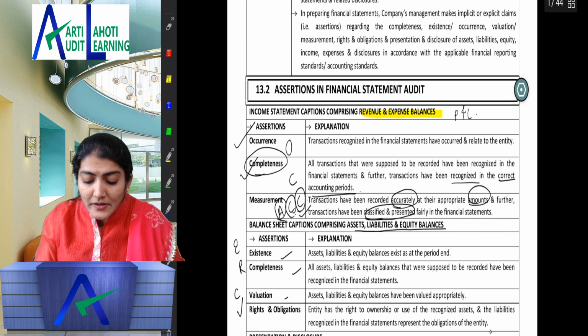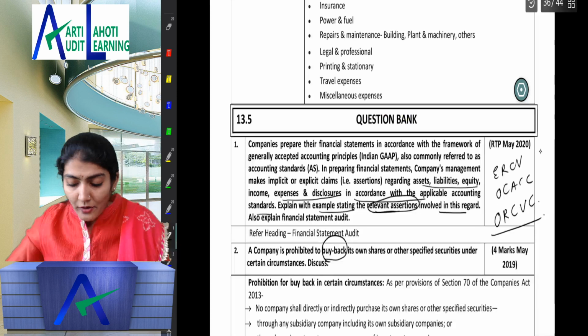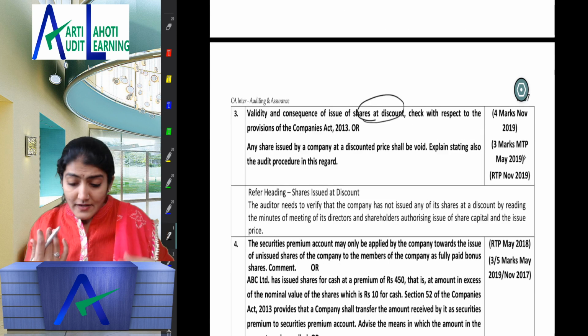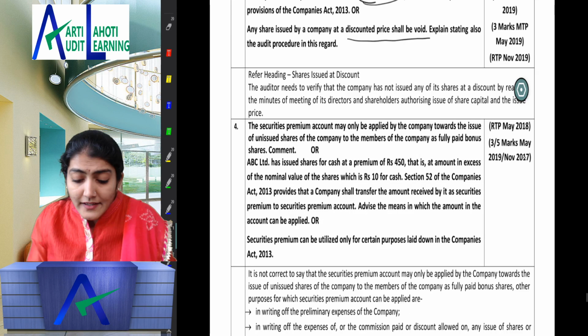Then there is a question regarding the buyback of shares, so again an accounting question over there. Very favorite of the institute regarding the shares issued at a discount. What do we say? Null and void. A company cannot issue shares at a discount, so any shares issued at a discounted price shall be null and void. Then application of the securities premium account. So these are all questions regarding share capital: buyback of shares, shares issued at a discount, securities premium account.